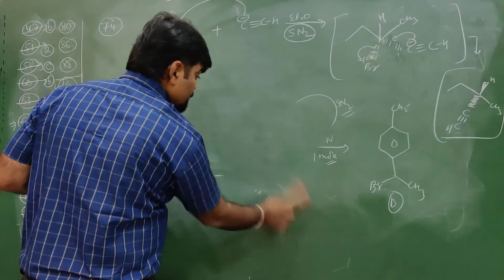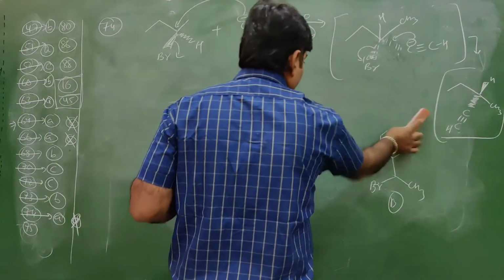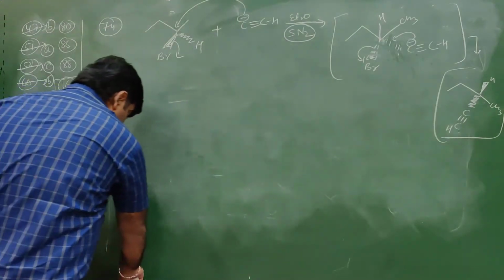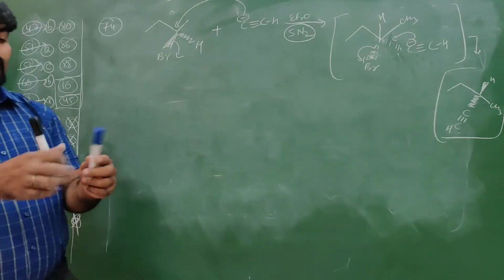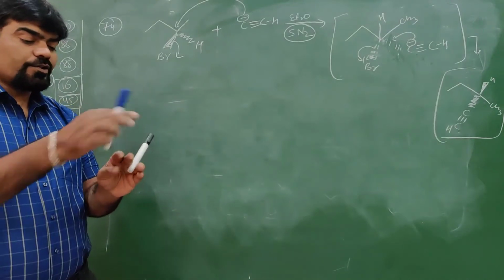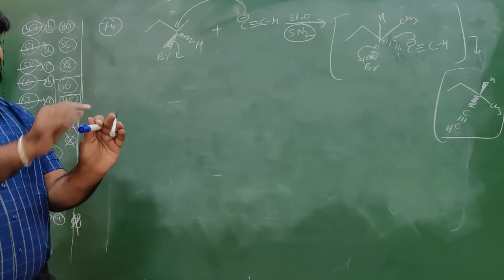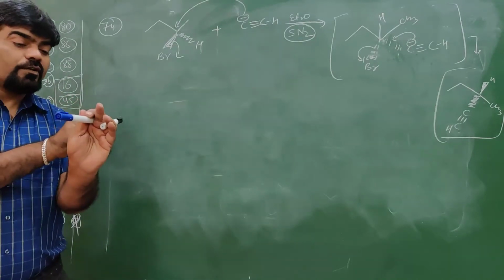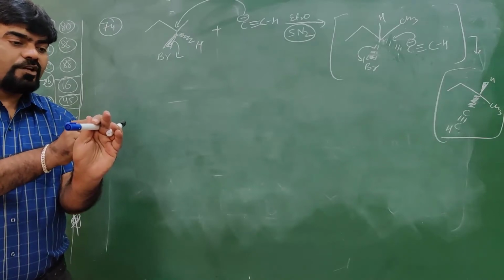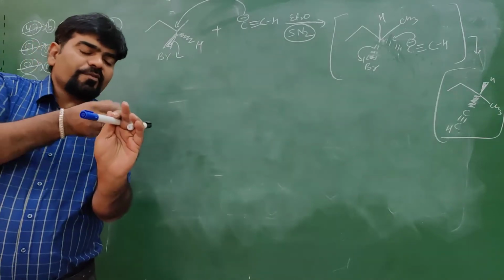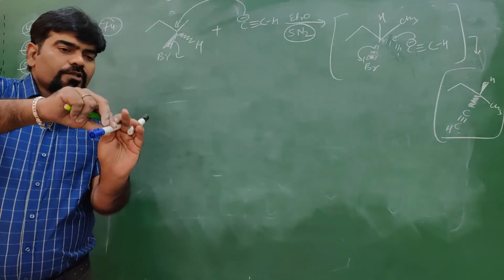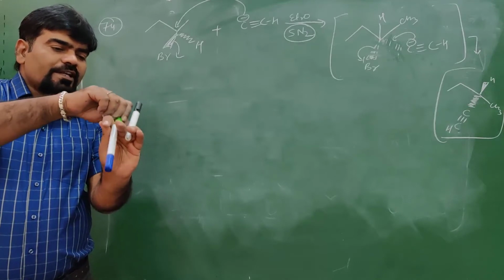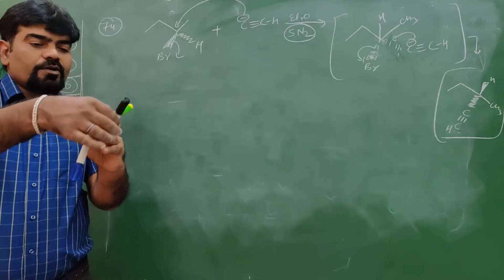Then, question, understood or not? Or once again? Once again, see. What was there? It was bromine and it was hydrogen. The nucleophile approaches this molecule from this side. If it approaches, there will be angle strain between the nucleophile and this hydrogen. So they undergo bond rotation, like this.